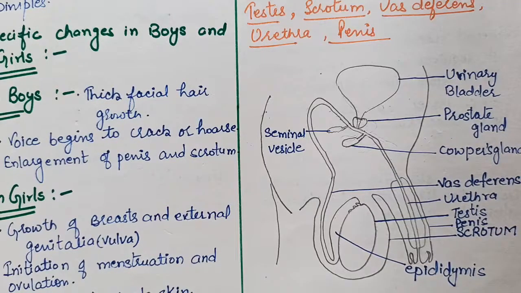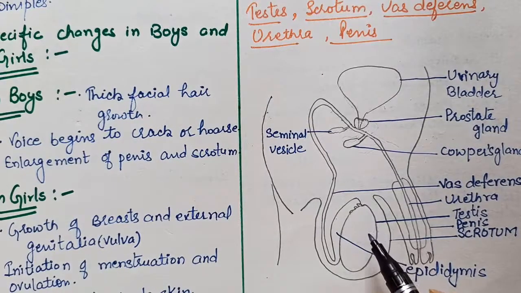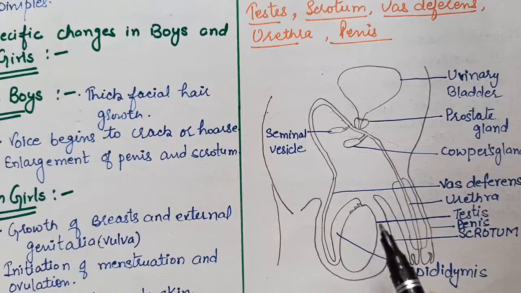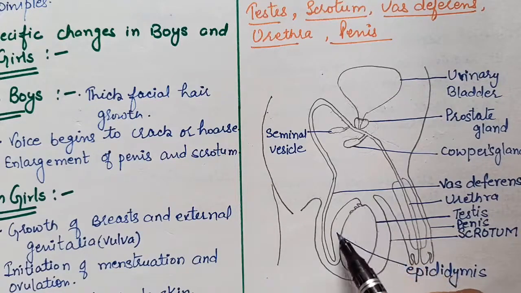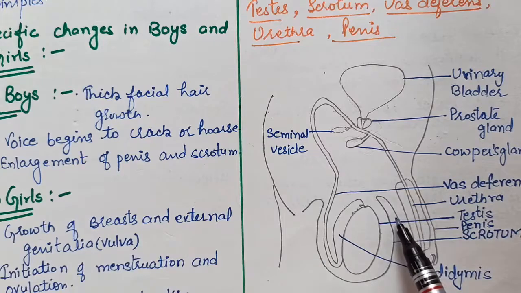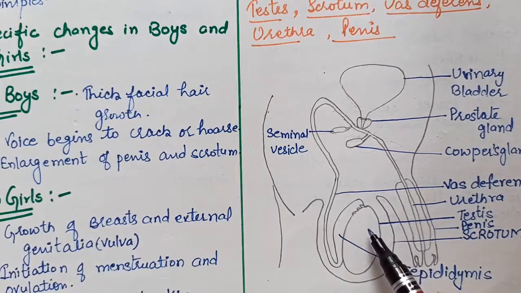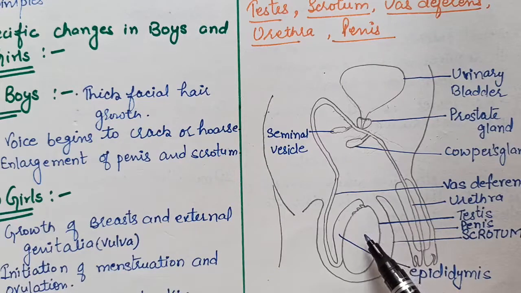Now, what are their functions? The testes produce sperm and the hormone testosterone, and the sperm duct carries it to the urethra. Now the question arises, why is the scrotum, which has the testes, present outside the abdominal cavity? Because for the formation of the sperm, a temperature less than the normal body temperature is required.